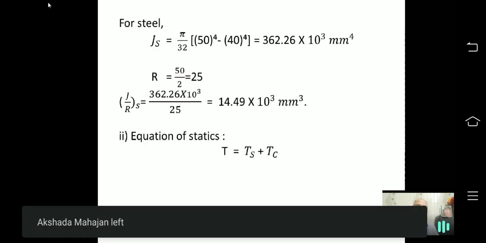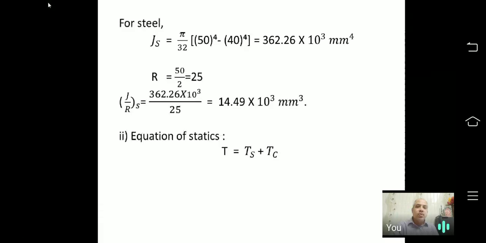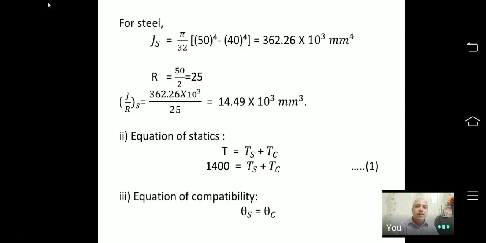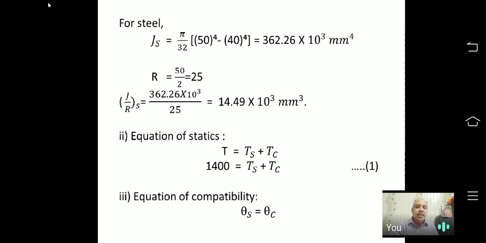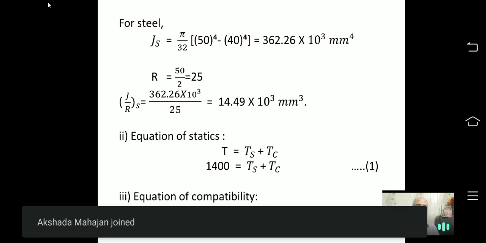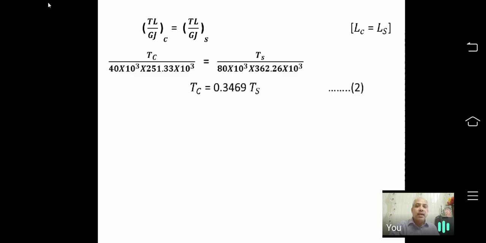Now substituting these values, first equation we have Tc plus Ts, and second equation we have theta s equal to theta c. By this we are going to get the relation between Ts and Tc, and by this relation we are in a position to determine the torsion carried by copper and torsion carried by steel.